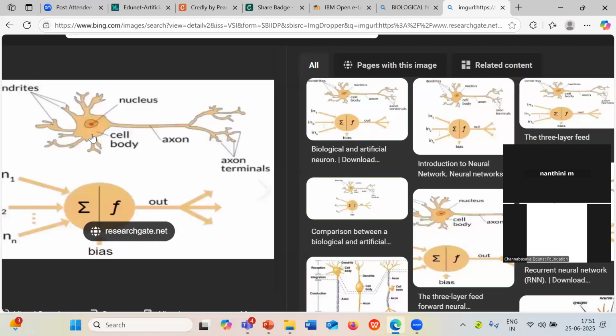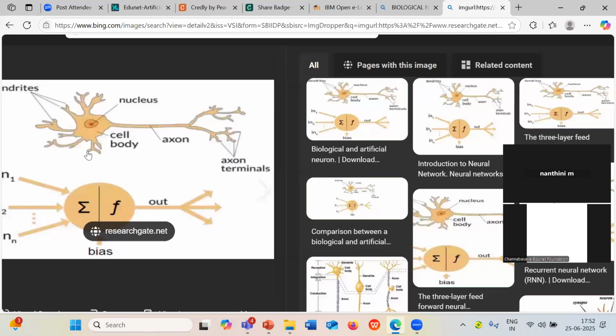Okay, this is my biological neuron. You can see the dendrites, nucleus, cell body, axon, and axon terminals. This is the biological terminology, students, you need not worry about it. I'll just let you know the functionality of this neuron. The dendrites receive the input from the different parts of the body.